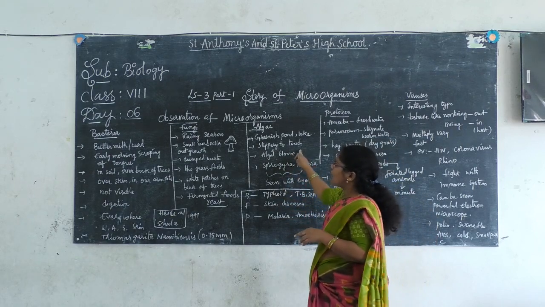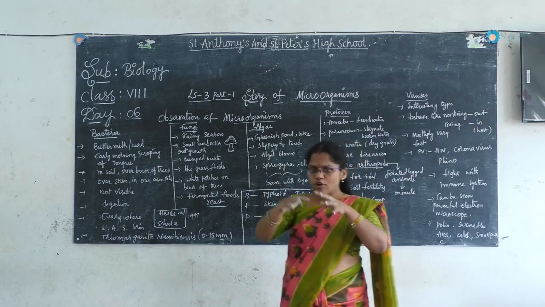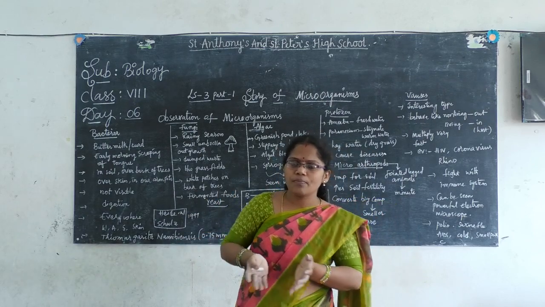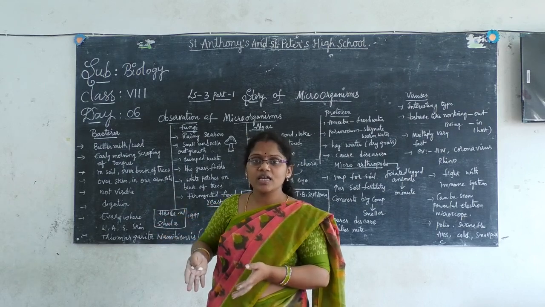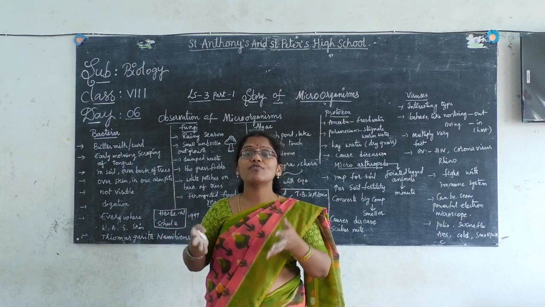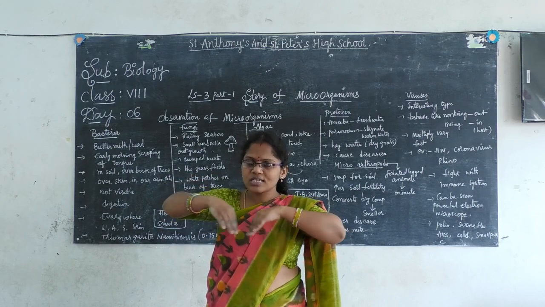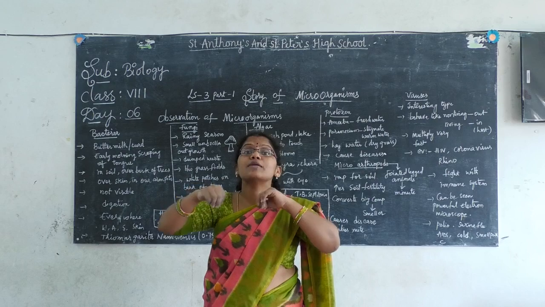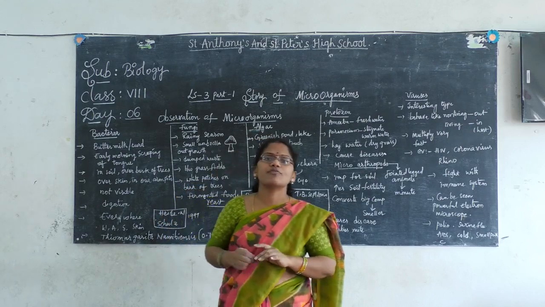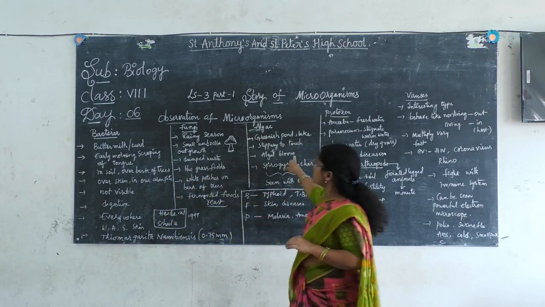This green color is related to the formation of algae, right? Have you seen algae in a pond or in a lake or in our house? In a container, if you are storing water for a long time, towards the sides you can see it is slippery in nature. You can't touch the water; it is slippery due to the formation of algae.